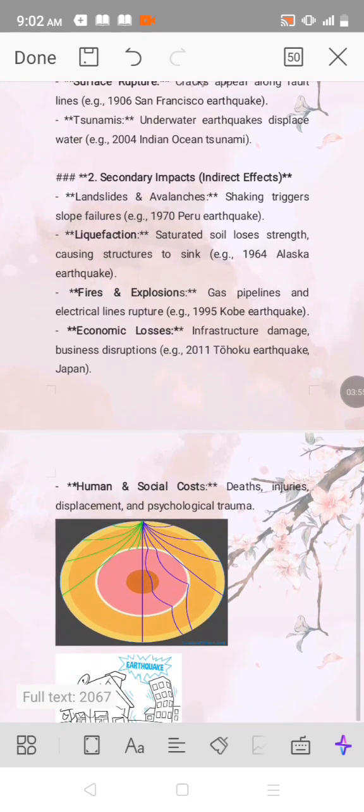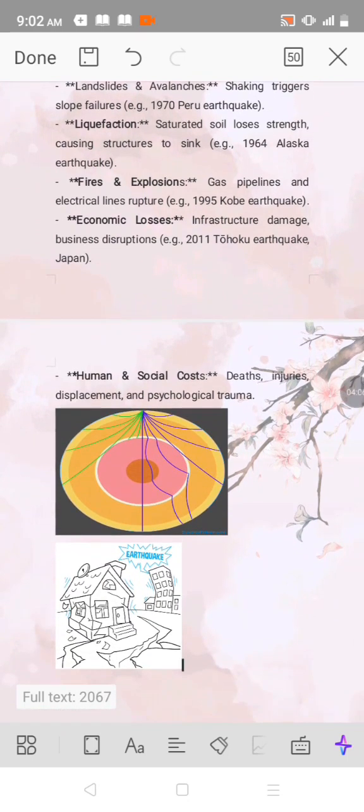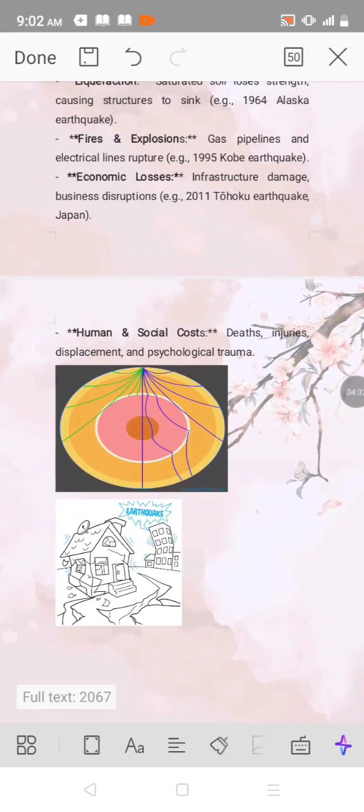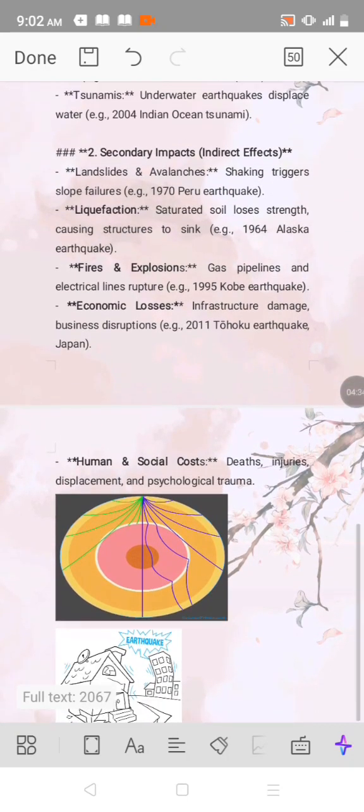Then fire and explosion: sometimes in an earthquake, gas pipelines and electrical lines rupture, so they can burst and explosions can occur. Economic losses: infrastructure damage, businesses, buildings. So in 2005, I forgot the billions, but I think 5 billion was invested in building construction. Then human and social causes: so many deaths, injuries, displacement, psychological trauma, all these occur because of earthquakes. These are the indirect impacts.